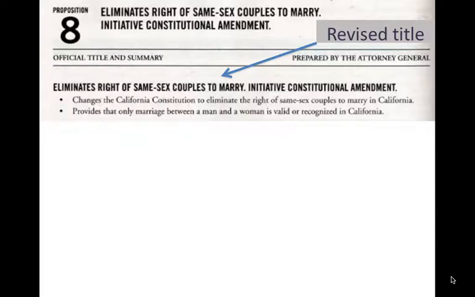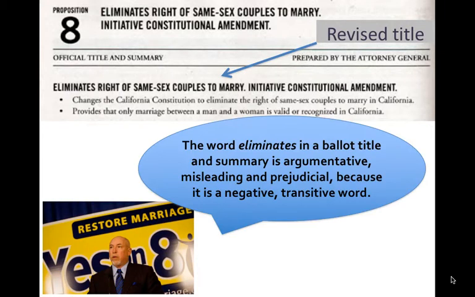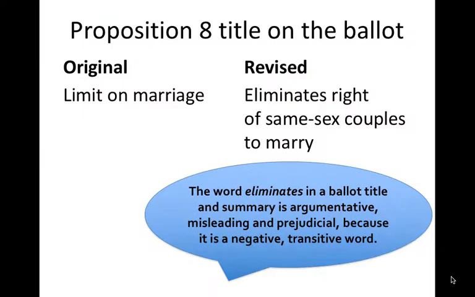Some people suggested that it should be called instead, Eliminates Right of Same-Sex Couples to Marry. And this is what it ended up being. So some people who are in favor of Proposition 8 argued that this is not right. The word eliminates in a ballot title is argumentative, misleading, and prejudicial because it is a negative transitive word. So let's look at them side by side. The original Limit on Marriage versus Eliminates Right of Same-Sex Couples to Marry.